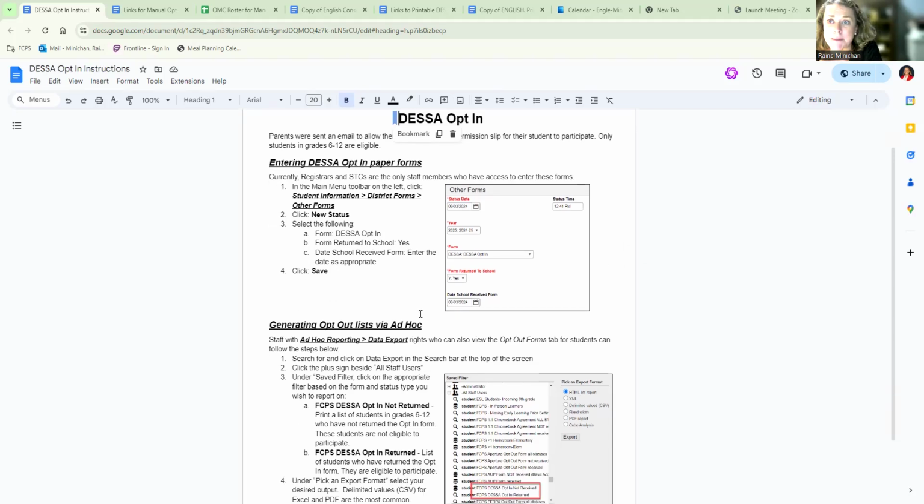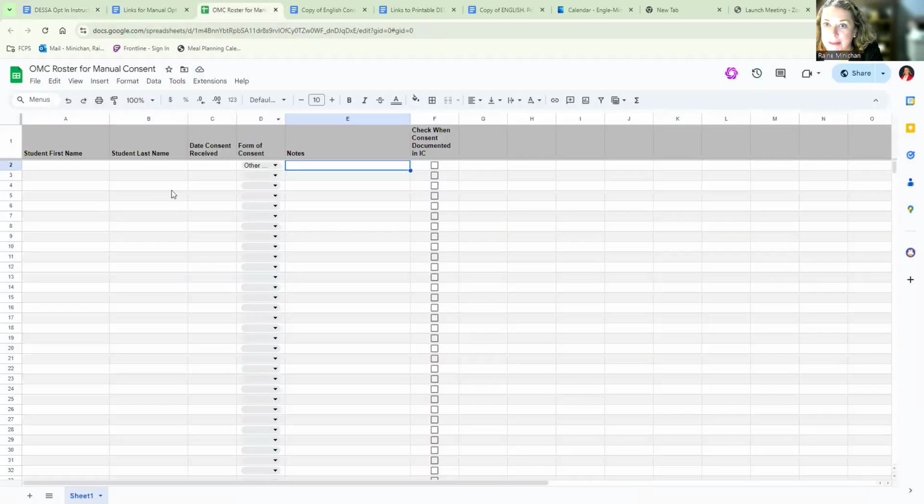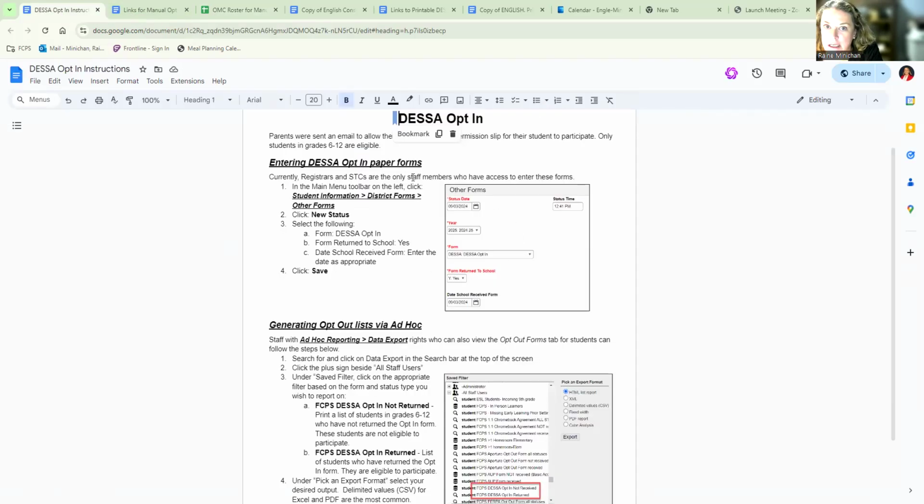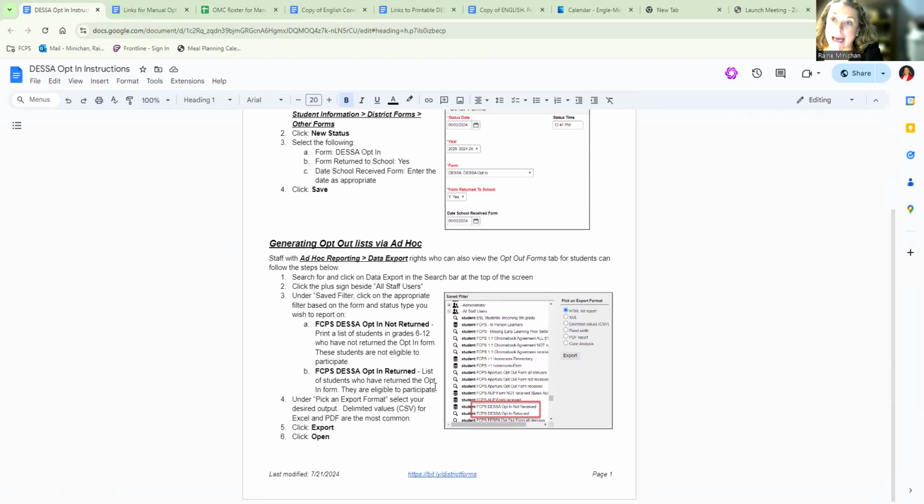So Rainey Minikin's parents gave her consent. I would document it here. Then the registrar or STC would take this roster, follow these instructions to manually enter that Rainey has consent. Now, when it is time for the DESSA, they will also be able to pull a roster for you of all of the students for whom we have consent.